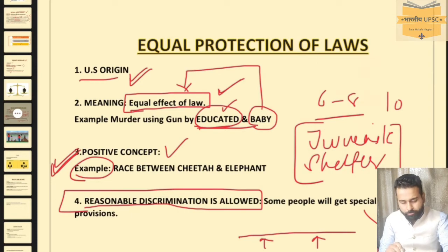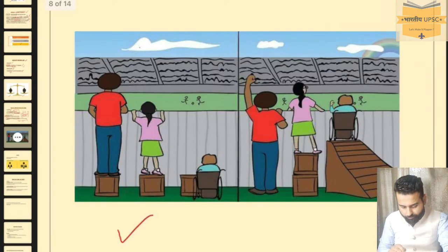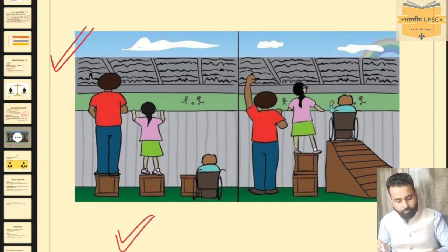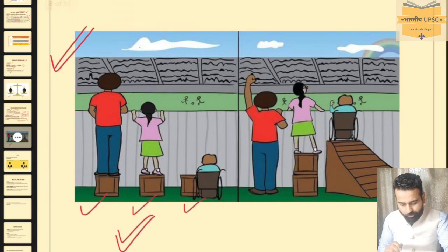So equal protection of laws means it is of USA origin, meaning equal effect of the law. It is a positive concept and some reasonable discrimination is allowed. So if we see this image, a very famous image you must have seen on social media, this subsumed the idea of equal protection of laws. You can see here, it is equality before law and it is equal protection of laws.